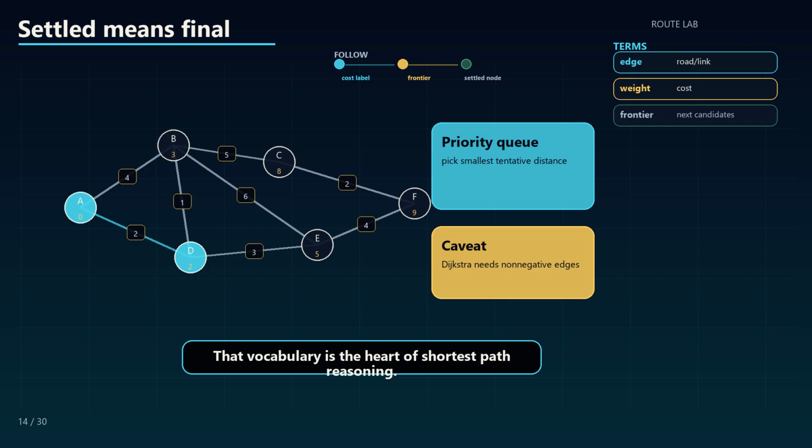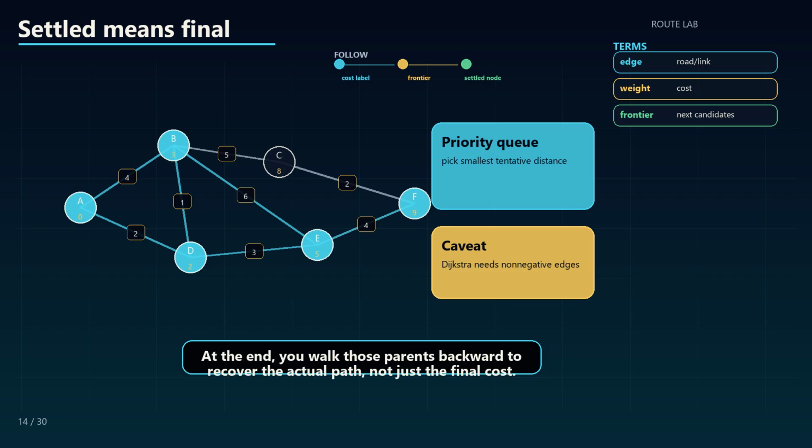Use the same A to F delivery map. A settled node is a stop whose cheapest arrival time has earned trust, not merely a stop we happen to see. Parent pointers matter because a number alone is not a route. When C improves through D, C's parent becomes D. At the end, you walk those parents backward to recover the actual path, not just the final cost.